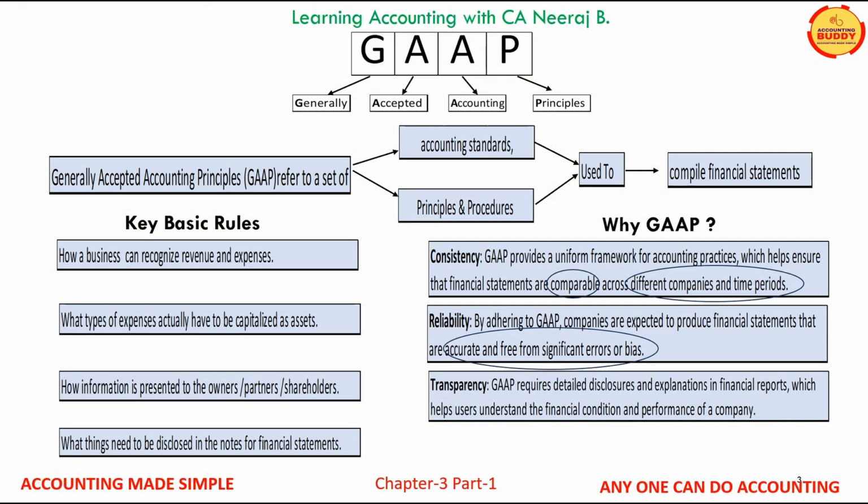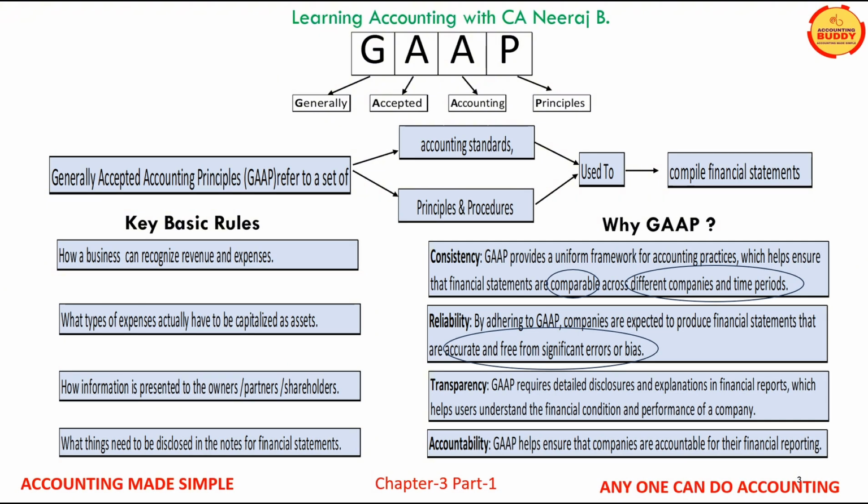Disclosures required by the GAAP ensure complete and absolute transparency and give confidence to the stakeholders that the financial statements are true and fair. It also brings accountability on the part of the companies who are preparing and sharing the financial statements with the stakeholders.